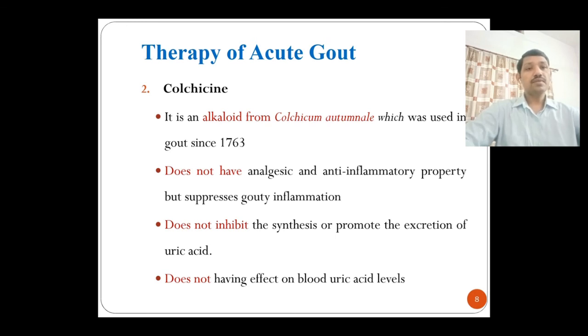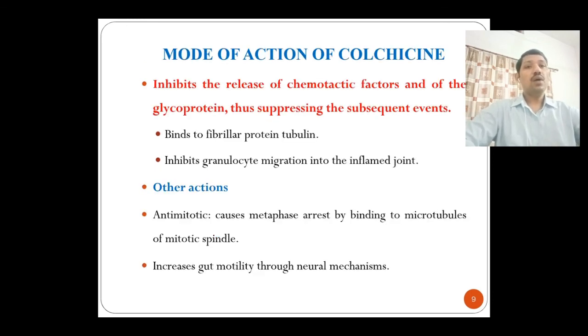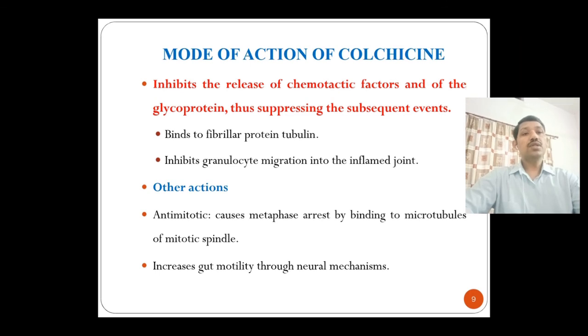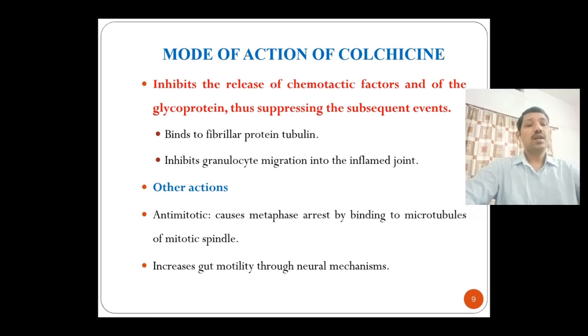There is pain, there is inflammation, and colchicine does not have analgesic or anti-inflammatory property. Though this drug is being used for acute gout, we'll see how colchicine provides the effect in acute gout.